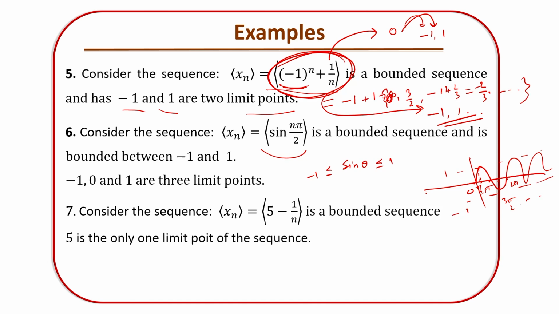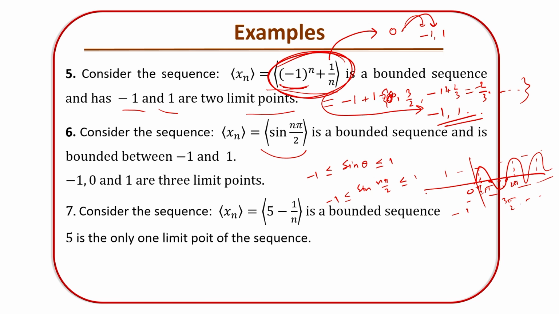So it also lies between minus 1 and 1. For n equal to 1, you have pi by 2, n equal to 2, you have a pi here and so on.